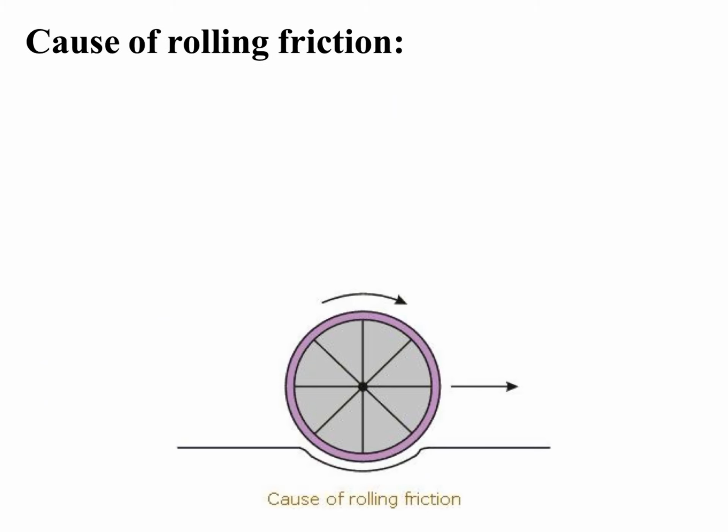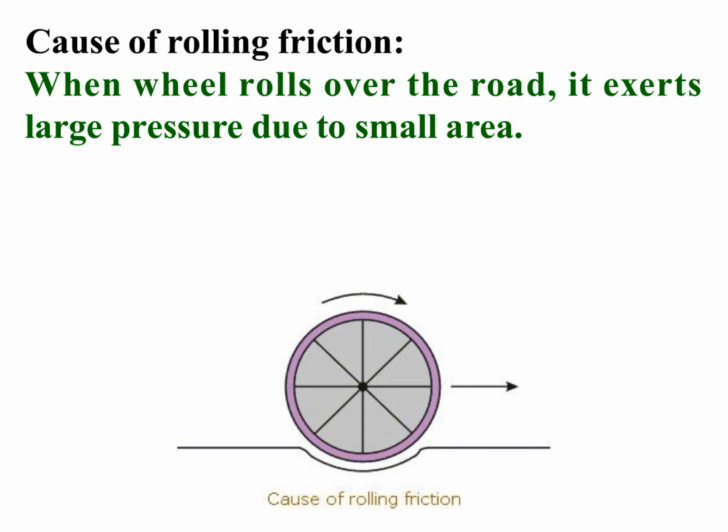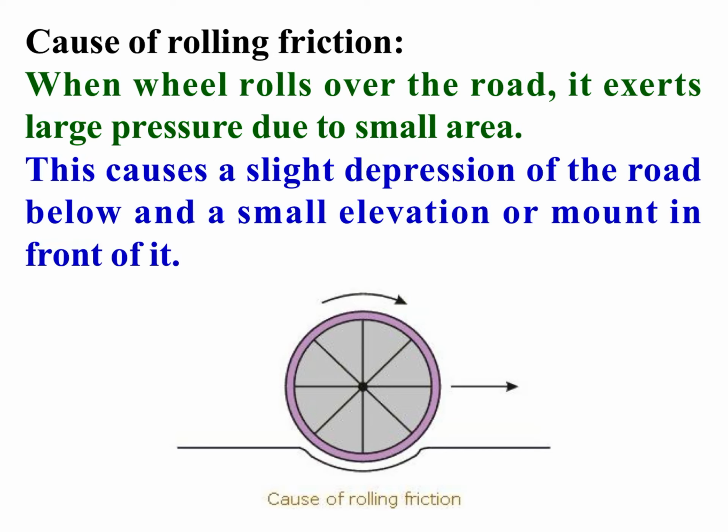Next is the cause of rolling friction. When a wheel rolls over the road, it exerts large pressure due to small area. This causes a slight depression of the road below and a small elevation or mount in front of it, which causes the rolling friction. This depression and mount is the cause of rolling friction, which arises due to the larger pressure due to small area.